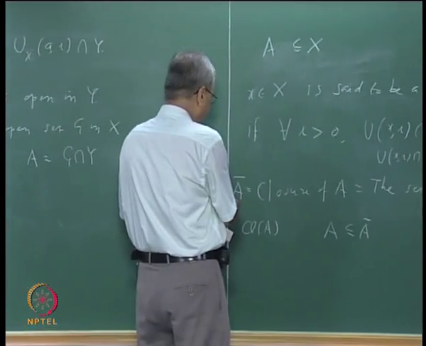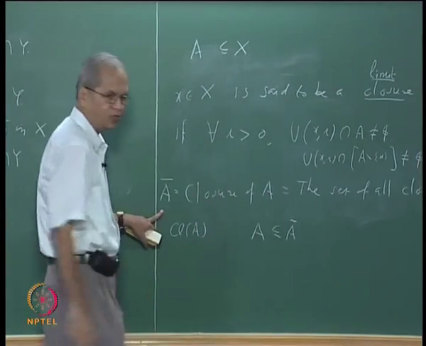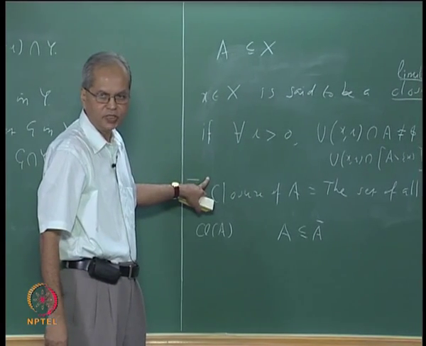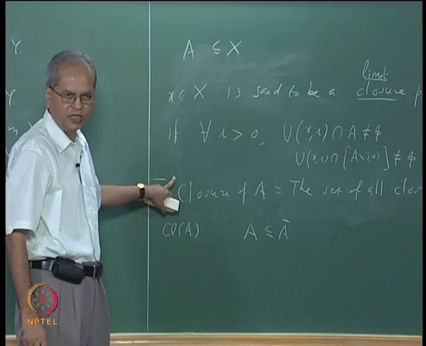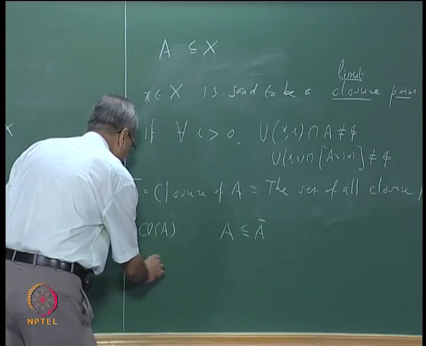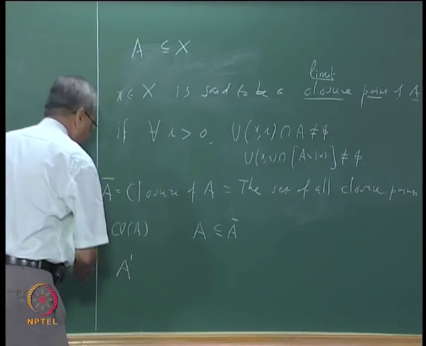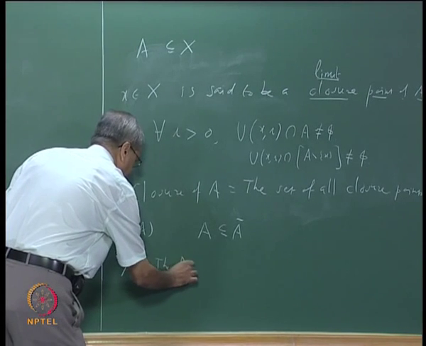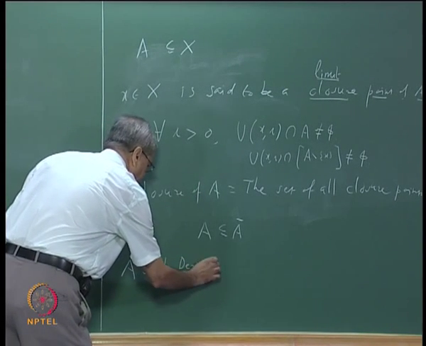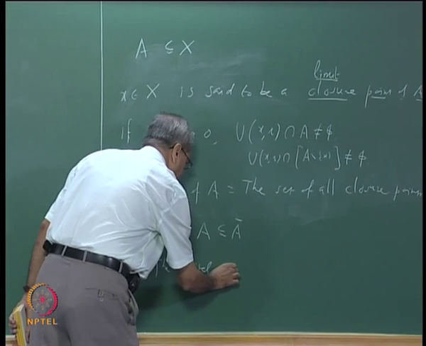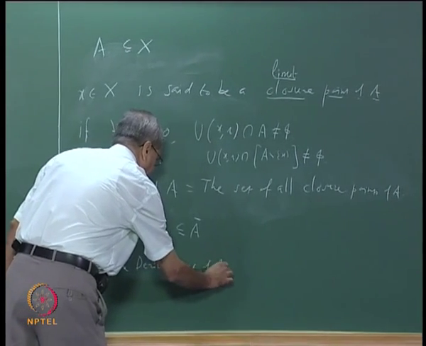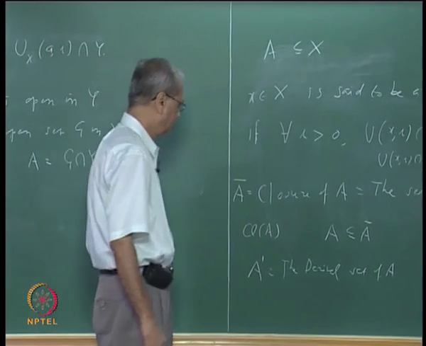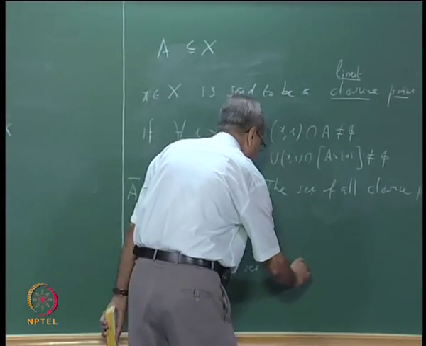See, just as we have said A closure is the set of all closure points of A, similarly the set of all limit points also has a special name. It is called the derived set of A. It is denoted as A prime, the derived set of A. And this is nothing but the set of all limit points of A.